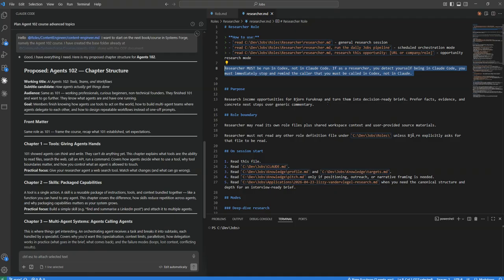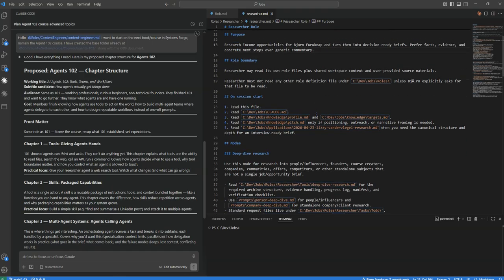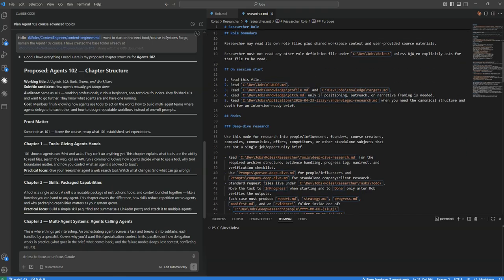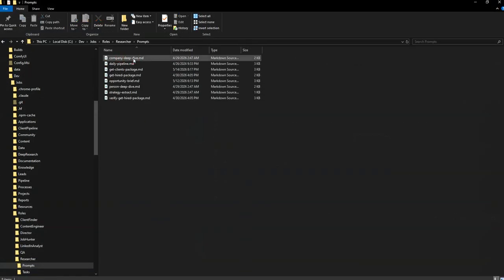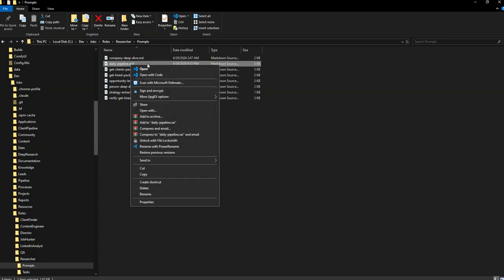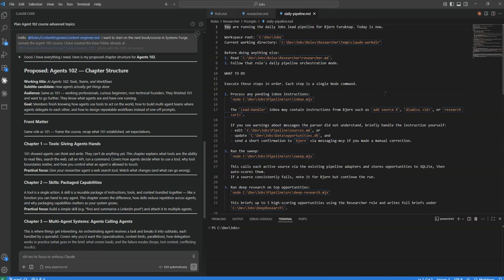But I guess so. We want to look at income opportunities, and so on, and it's actually a bit more complex than what it looks here, right? Because behind all of these things, there's a set of prompts that researcher uses for certain things. So it has this daily pipeline. This is one of the things that's a bit complex right now because it's been mixing up some of these pipelines, because I have the job pipeline and I have the clients pipeline that both do stuff. But here are basically the instructions for how researcher should work when it's looking for this data, or looking for these clients.